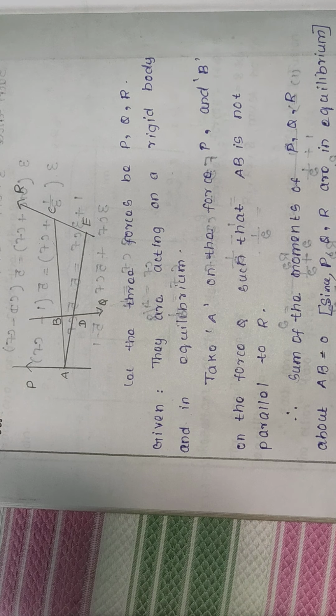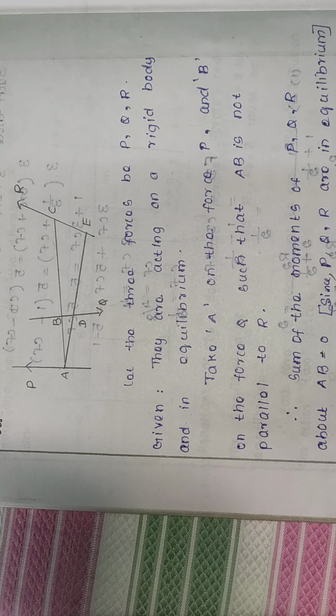So these points should lie on the same plane. That is, A lies on the plane formed by P, Q and R. Since A is an arbitrary point on the force P, every point of the force P lies on the same plane. So we can say that all the forces lie on the same plane.